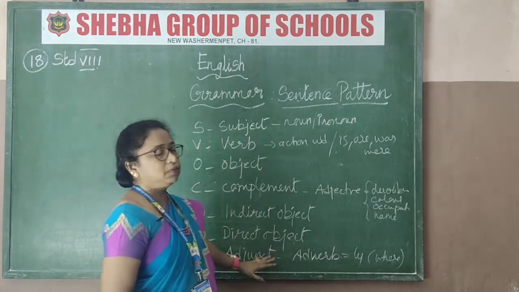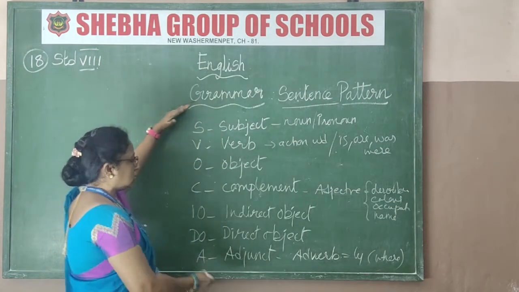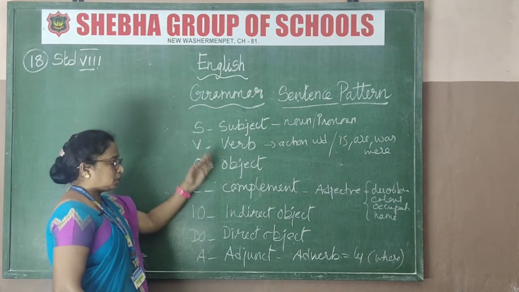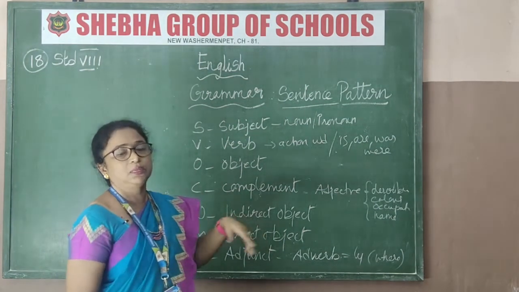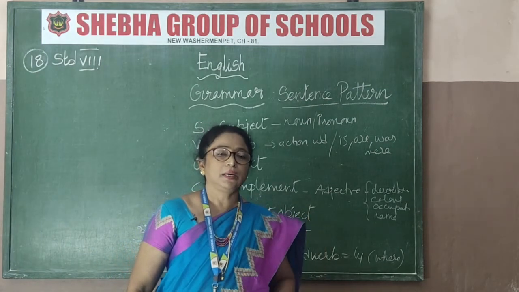These are the different parts of the sentence pattern: SVOCIODOA. So each one, you now know what it is. Please write it down in your classwork as I am explaining, and you will be able to understand better. Now I will tell you each one with an example.